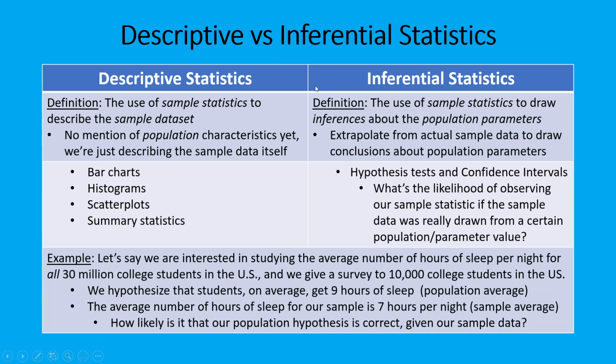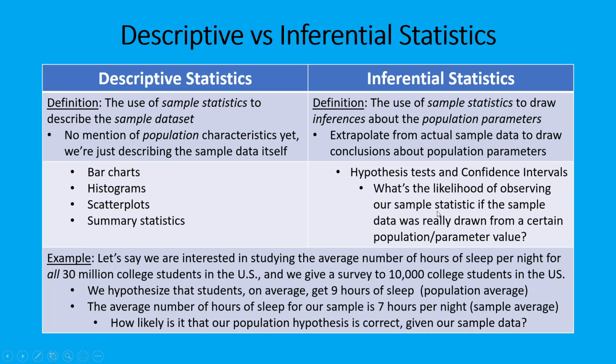Inferential statistics, on the other hand, are when we take that step from our sample and try to extrapolate and make guesses about the population. So that's when we use sample statistics to draw inferences about the population parameters. And some examples of these are hypothesis tests and confidence intervals. And we'll talk about these more in the videos for those specific topics.